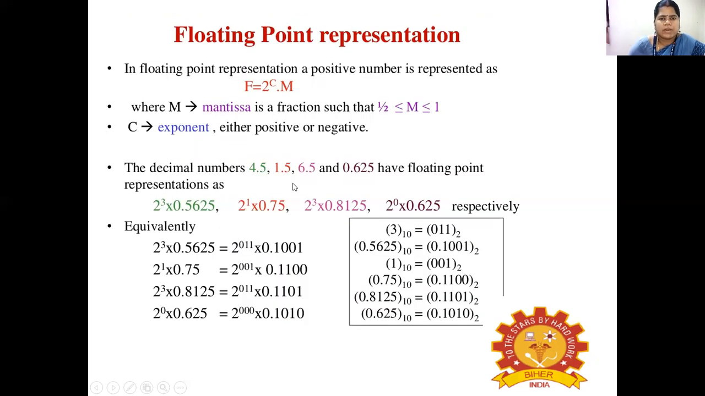Next, after the fixed point representation, we'll see about floating point representation. In the floating point representation, a positive number is represented as F equal to 2 power c times M. This capital M is the mantissa. It is a fraction such that the mantissa varies between 1 by 2, that is 0.5, and 1. And this c is the exponent. This exponent may be either positive or negative.